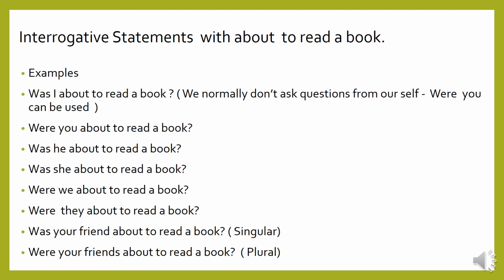Singular, there is no letter S for the friend. We read it again. Was your friend about to read the book? Plural form, we add letter S. Were your friends about to read the book? Try repeating this each and every sentence, for it is very easy for you to understand.